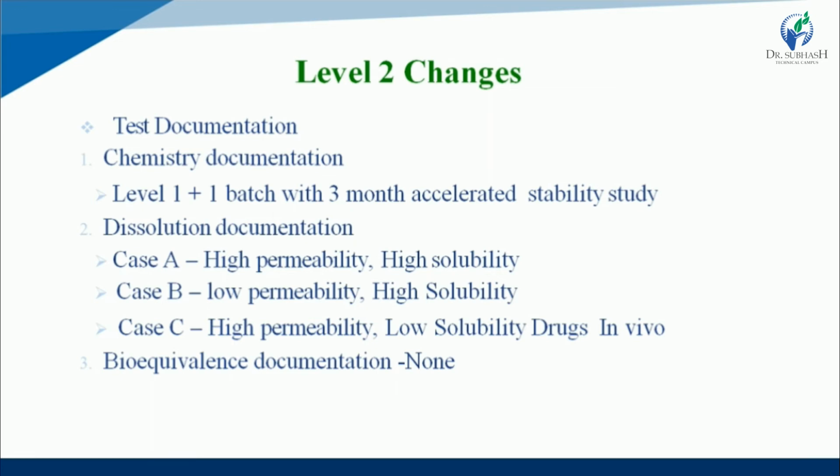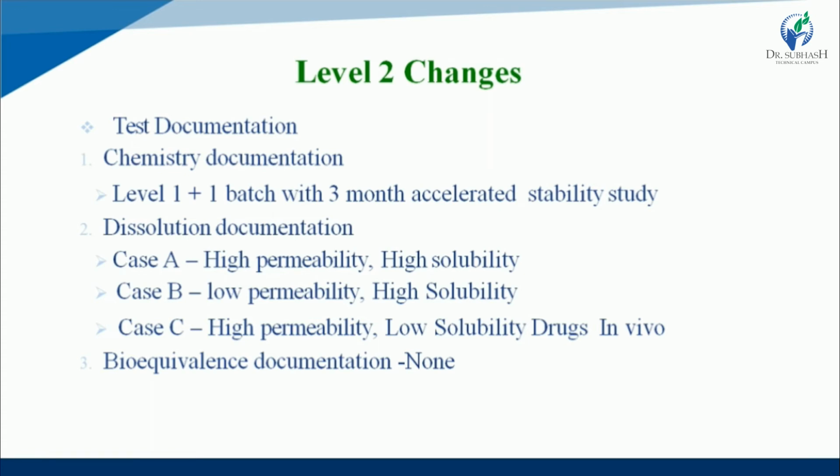In chemistry documentation, level 1 plus 1 batch within 3 months accelerated stability study. So in chemistry documentation, level 1 plus 1 batch if any changes occur within 3 months during stability study. So that is noted down in chemistry documentation. And in dissolution documentation, three cases occur.